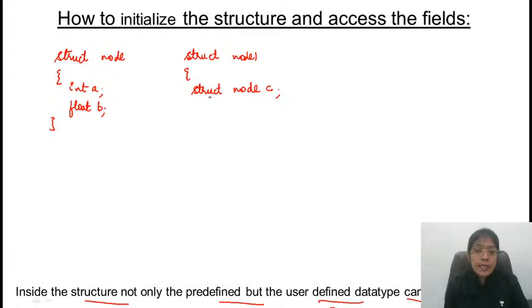So I'm making use of a user defined data type. What is the data type of c? That is struct node c, and a character type array I'm taking here.